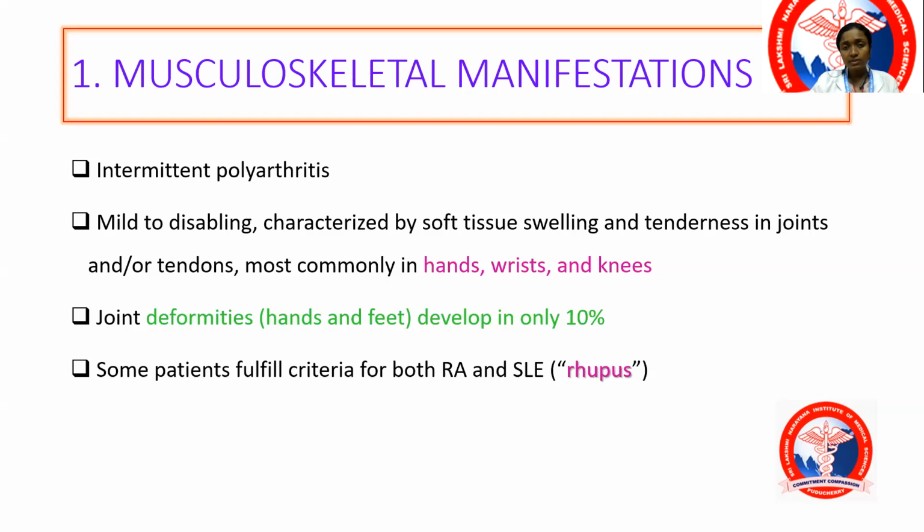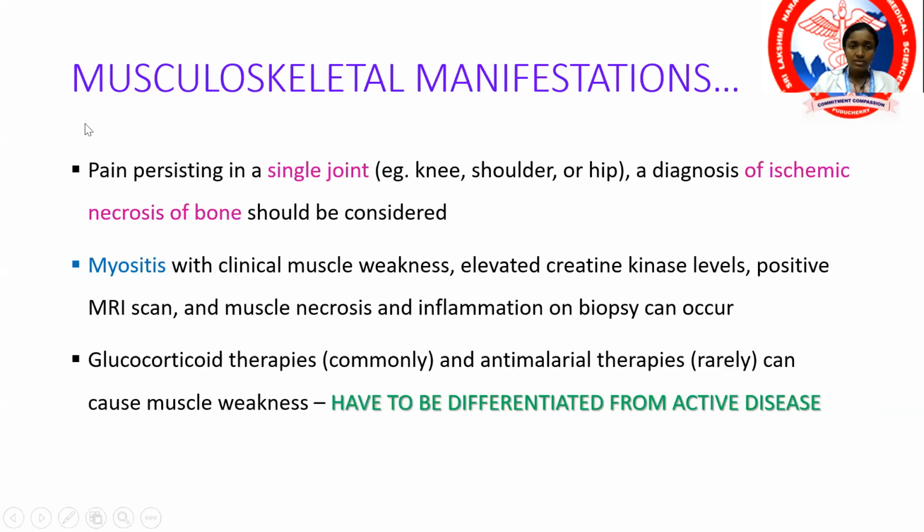Some individuals fulfill criteria for both RA and SLE. RA also predominantly involves the joints of the hands. If a single joint is involved, then you have to think of ischemic necrosis of the bone, especially in a patient diagnosed with SLE who you have been giving steroids. A long-term complication of steroids is development of osteoporosis. So if a single joint has become painful after treatment, think of ischemic necrosis of the bone, especially the hip bone, the knees, etc. Again, myositis can occur. Glucocorticoid therapy itself can cause myopathy, so that has to be differentiated from an active disease.